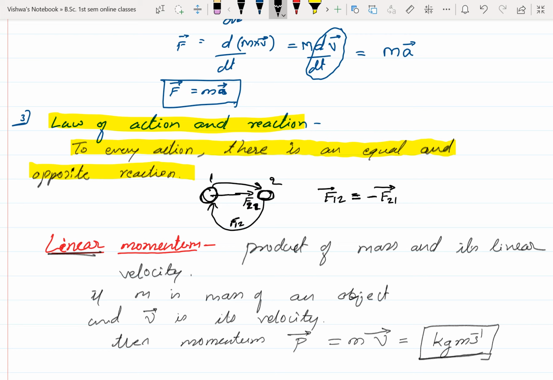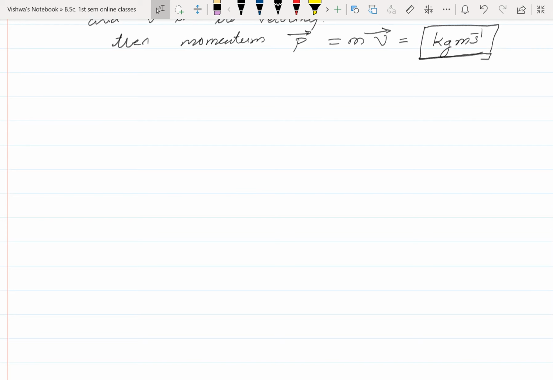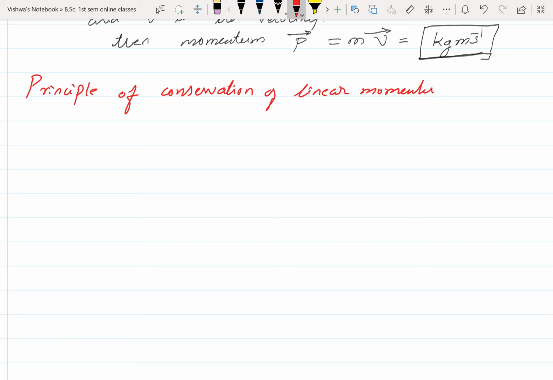Okay. So next, using this statement we are going to write a principle, that is the principle of conservation of linear momentum.